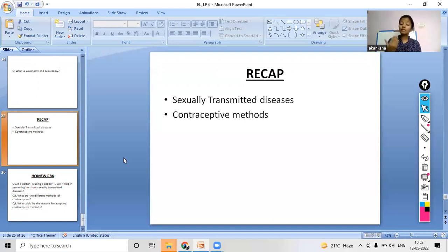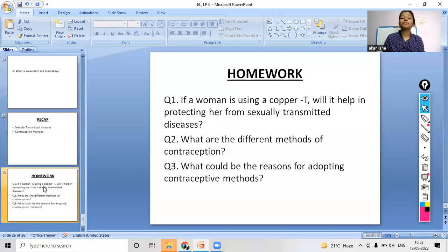And also we read about some of the contraceptive methods. Contraceptive methods were of two main types. First were the temporary methods, and second were the permanent methods. In permanent methods, there were tubectomy and vasectomy, and in temporary contraceptive methods, there were oral pills, condoms, and one more. What was it? It was the use of copper T. So this was all about the recap.